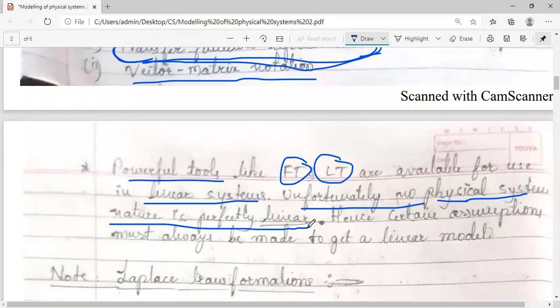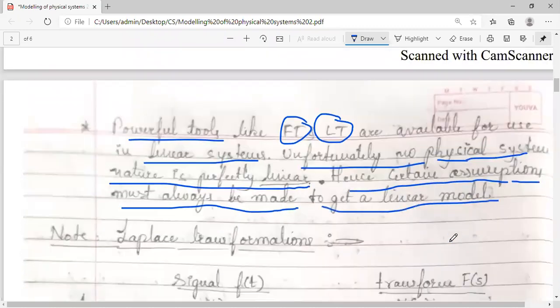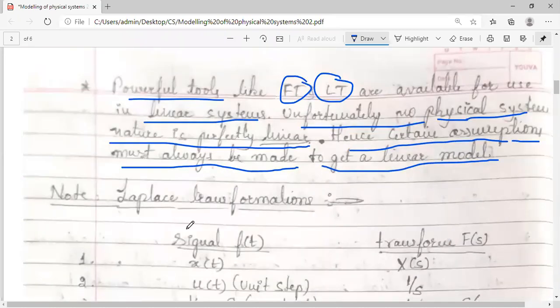There are very abrupt changes. So most systems in nature are not perfectly linear. Hence, in mathematical modeling, certain assumptions must be made to get the linear model. This is the theoretical concept which I had to cover.